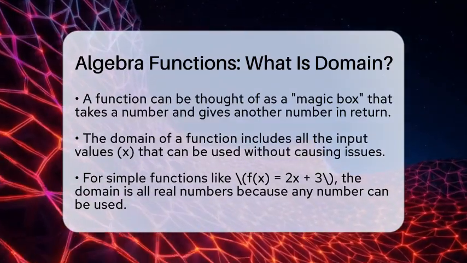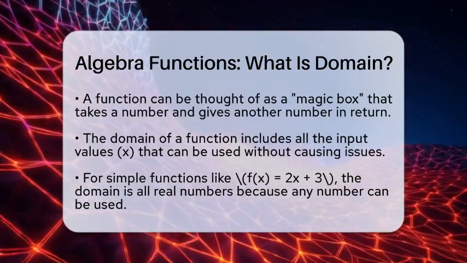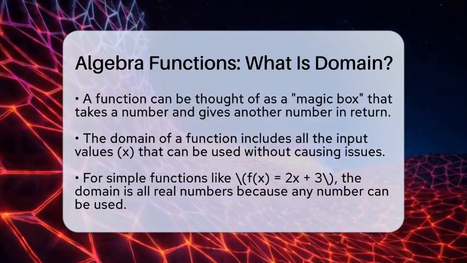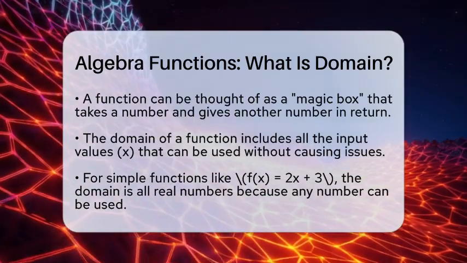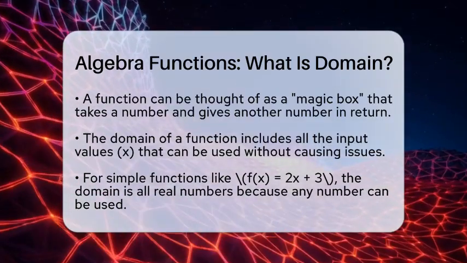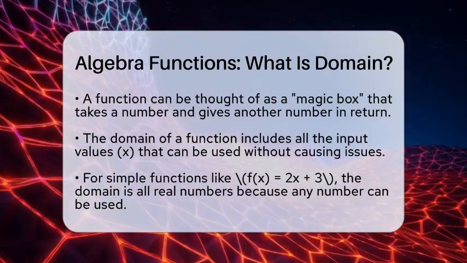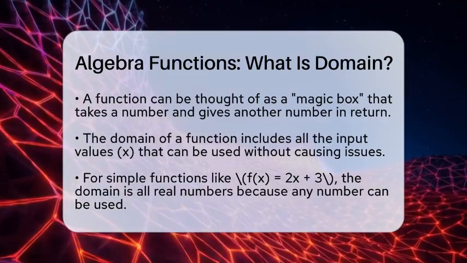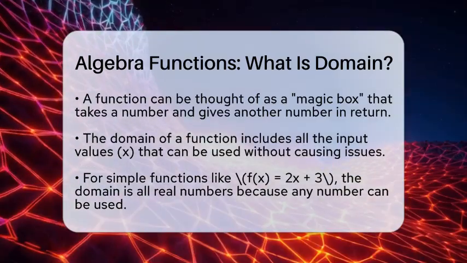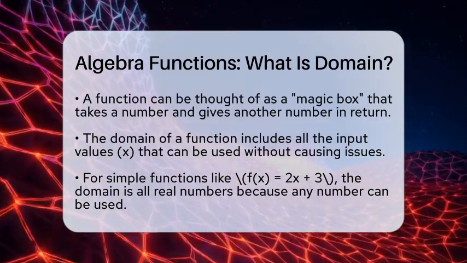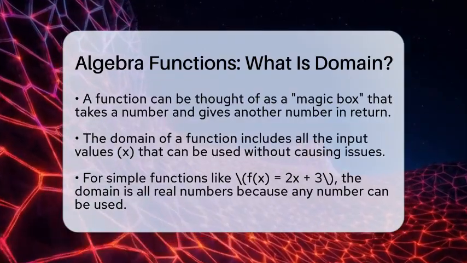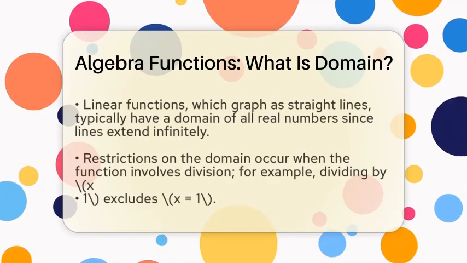The domain of a function is all the input values, usually called x, that you can put into the function without causing problems. For example, if the function is f of x equals 2 times x plus 3, you can put in any real number. That means the domain is all real numbers. There are no restrictions here because you can multiply, add, or subtract any number you want.